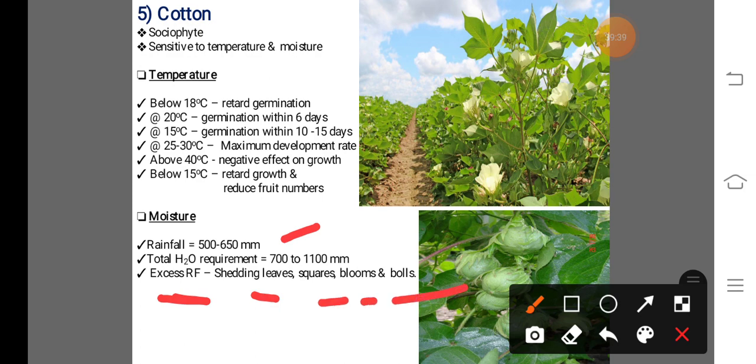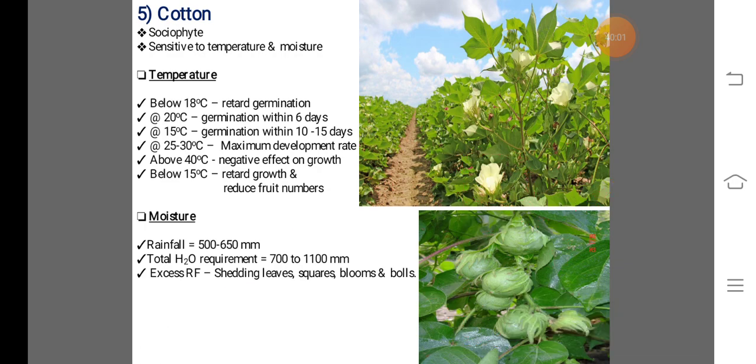Here square, bloom means flower, and balls or squares mean the fruit part of the cotton crop. These are dropped due to the excess rainfall or heavy rainfall. So this is the climatic requirement of the cotton crop.